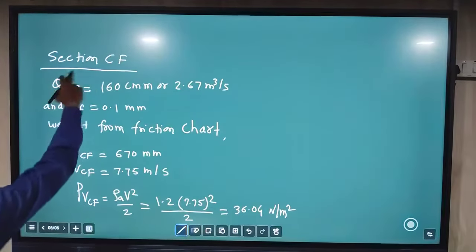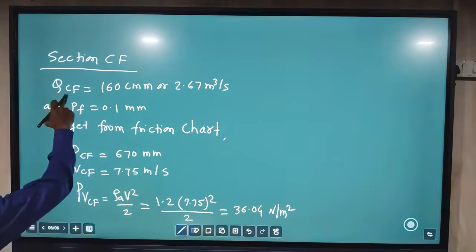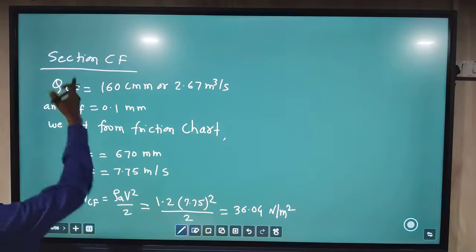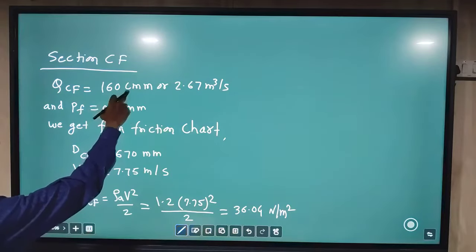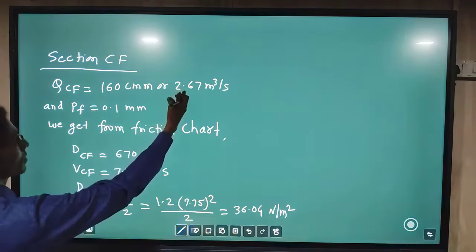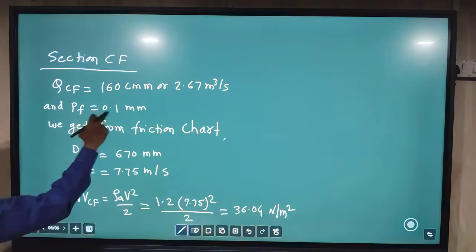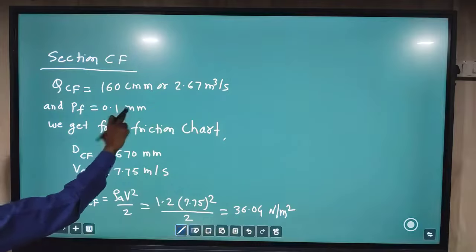Under the section CF, the calculation part for QCF: as from the diagram, 160 cmm discharge is available at the outlet, in meter cube per second that comes to 2.67. As per the equal friction method, the PF value we take the same, that is 0.1.